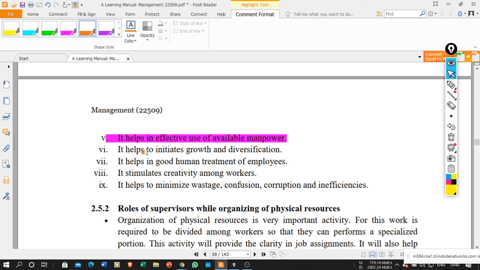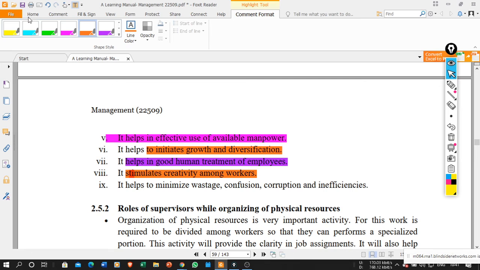It helps to initiate growth and diversification. Okay, so what is the growth requirement? What is the diversification that can be initiated with this? It helps in the good human treatment of the employees, and then it stimulates creativity among the workers. If organizing is done, then only this is possible. Okay, so good human treatment stimulates creativity.